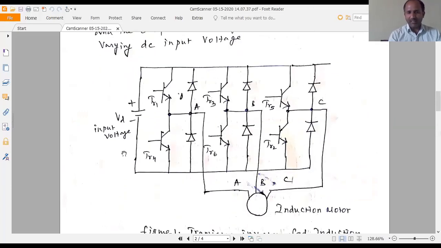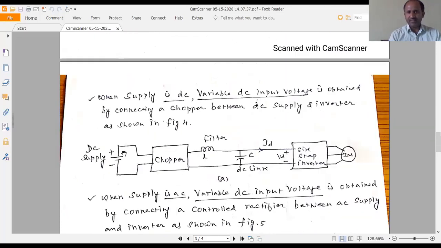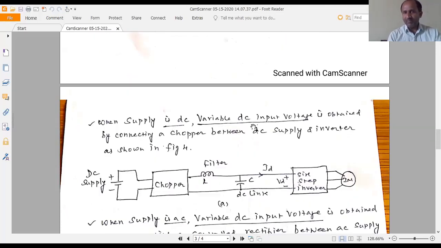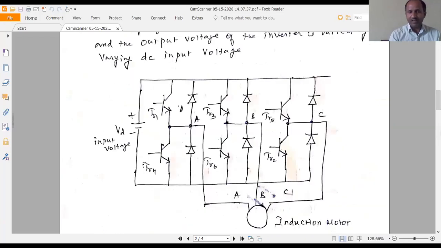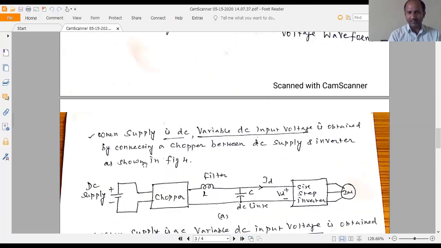When the supply is DC, a variable DC input voltage is applied to the voltage source inverter.